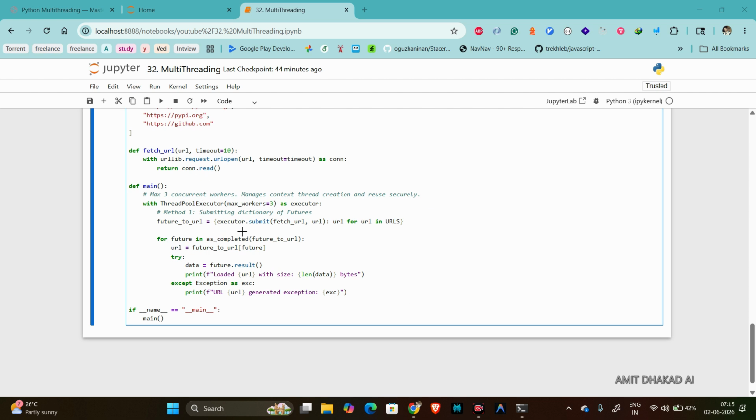Here you can see executor.submit(fetch_url, url). What is it doing? It sends the fetch_url task to the thread pool and it does not block. It immediately returns a future object. So you can see future_url: it's reading each URL and passing it. How many objects it gets will depend on the number of URLs.